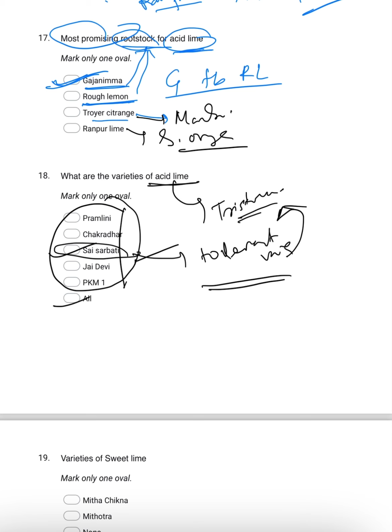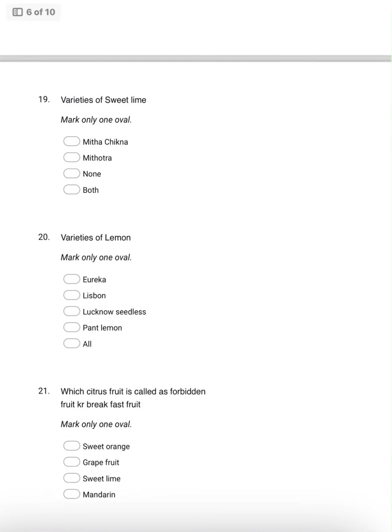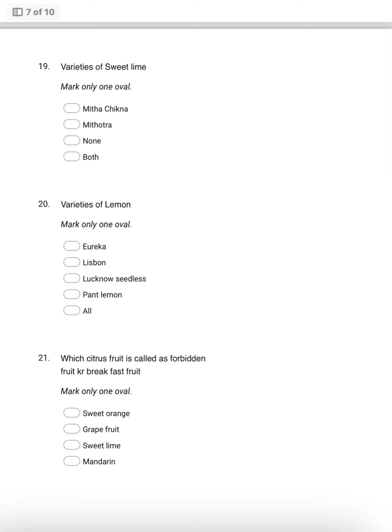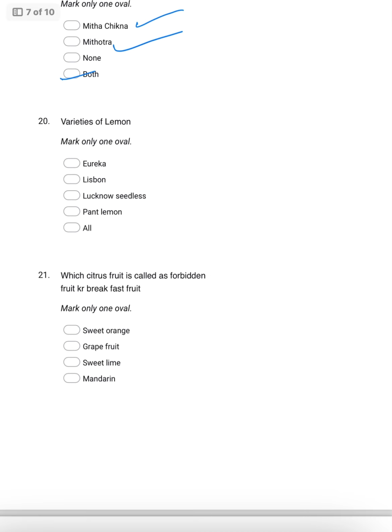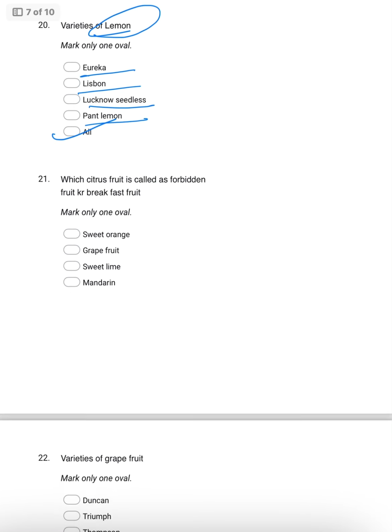And as you know, in this case Chakradhara is the seedless variety. We have already told that the seedless variety is Chakradhara. Then coming to varieties of sweet lime: Mitha Chikna and Mithotra, both are sweet lime varieties. Varieties of lemon: Eureka, Lisbon, Port Lemon, Lucknow Seedless, all are lemon varieties.